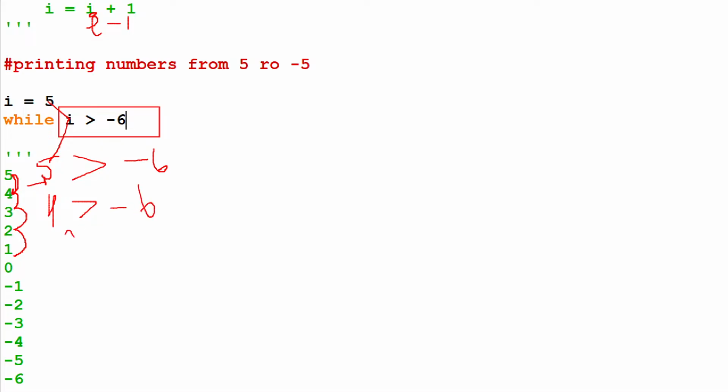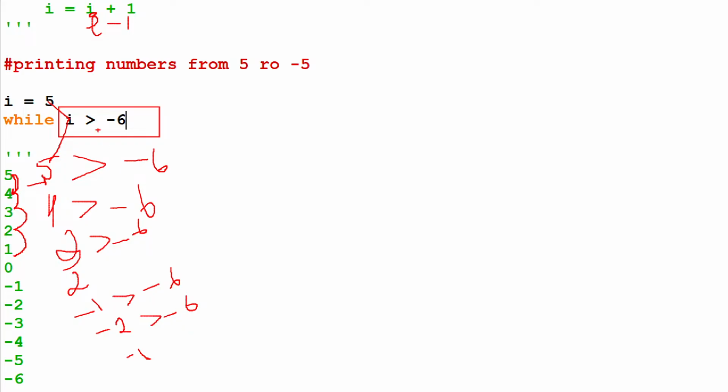Next, 3 greater than minus 6, condition is true, and same for 2, 1, 0. Now minus 1 greater than minus 6, condition is true. Minus 2 greater than minus 6, condition is true, and so on. Minus 6 greater than minus 6, at that time the condition is false.